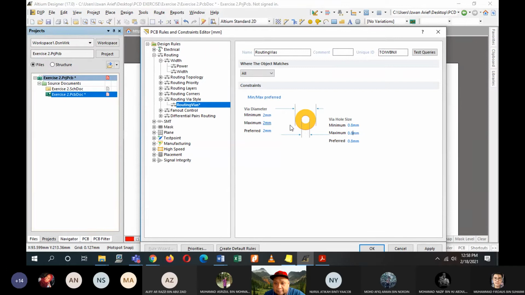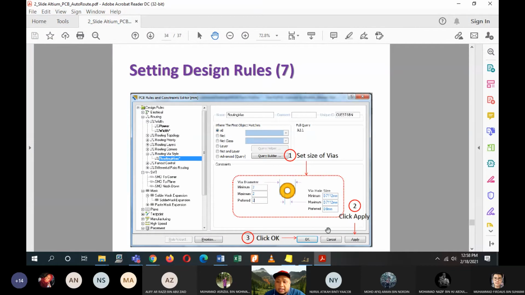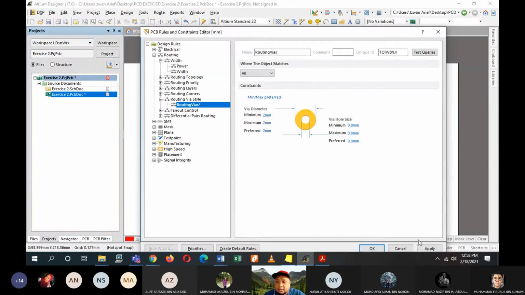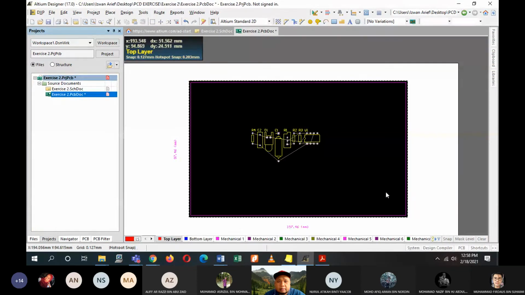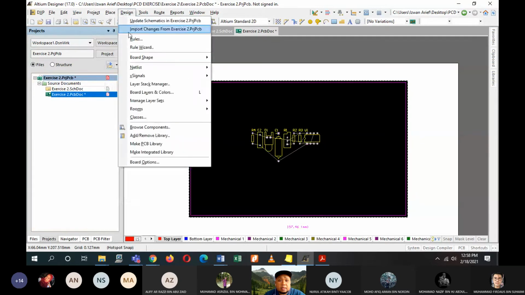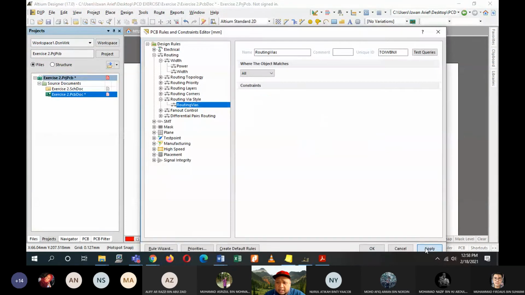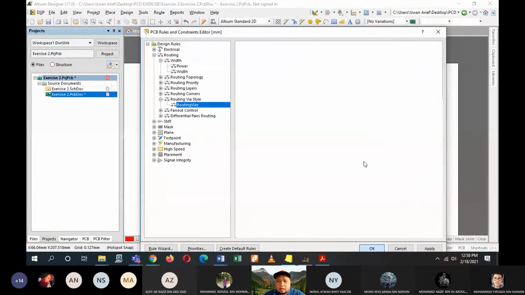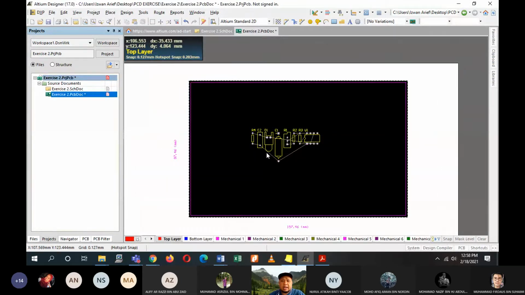The via diameter is the pad size. Ni, benda yang orange ni. Okay, so we can set them here and then click OK, click apply. Okay, so click OK. Oh, apply dah hilang terus. Tak apalah. Okay, and then I click apply. Alright, so now I already set the rules of the size of the VCC and ground track, and then the normal tracks as well as the wire size.